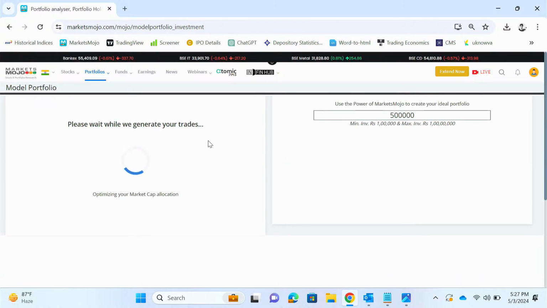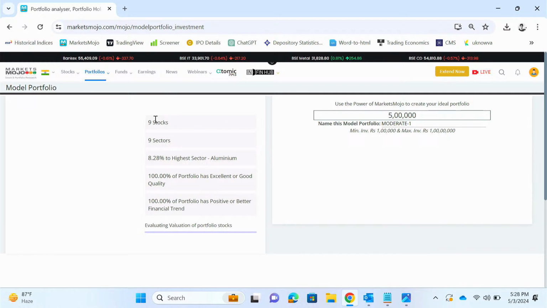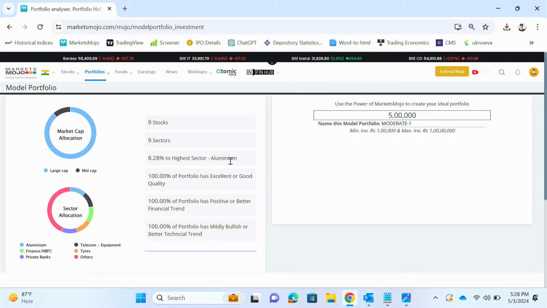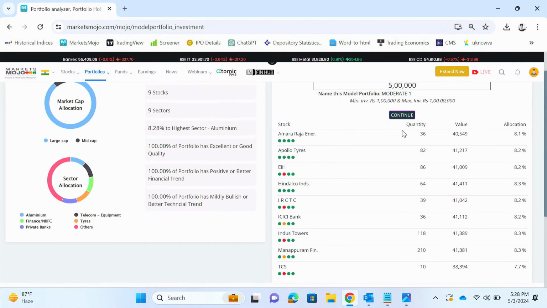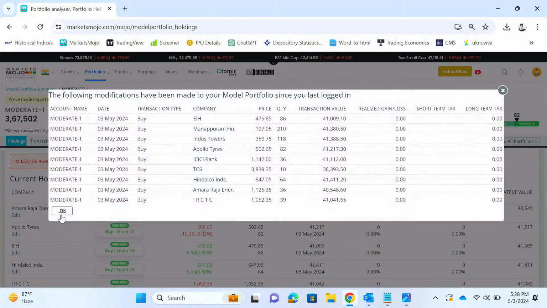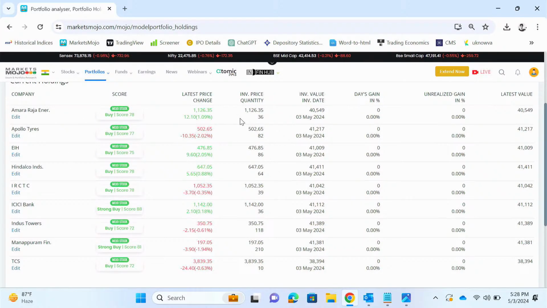So now it has taken into account the amount you've put and your risk profile, and it also gauges market situations in real time, and it provides you with a portfolio that is the best for you right now. So as you can see, it's generating. It has suggested 9 stocks from 9 sectors with highest weightage given to aluminium. So you can see your model portfolio is ready. Just click continue. So this is the model portfolio for you at this moment of time.